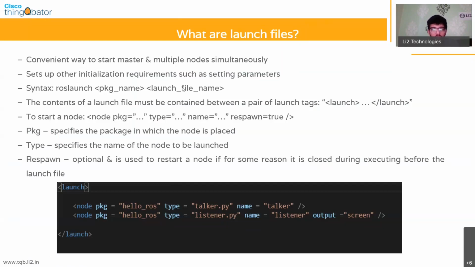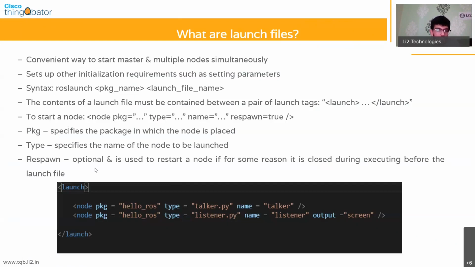So in either listener.py or talker.py. So that was the syntax for ROS run, and similarly there's also a similar syntax for ROS launch. You have to first start by typing out roslaunch followed by the name of the package, which in our case will be hello_ros, and then the launch file. So we'll be creating one right now.